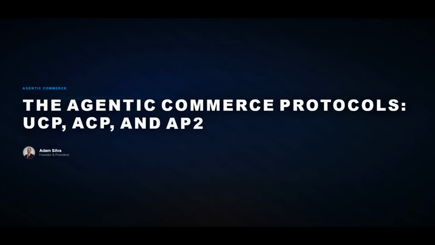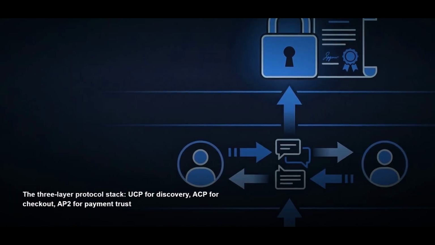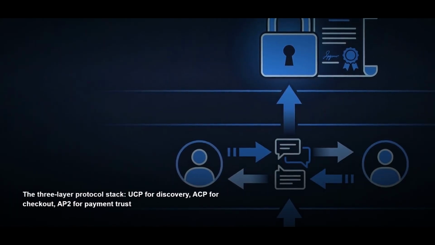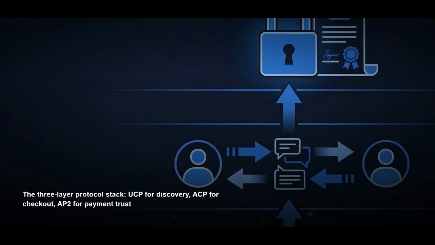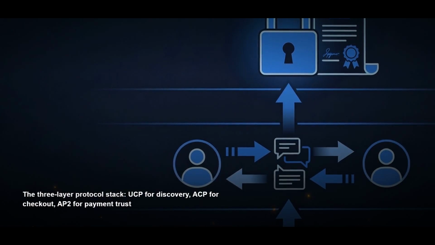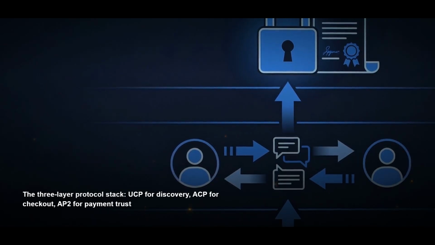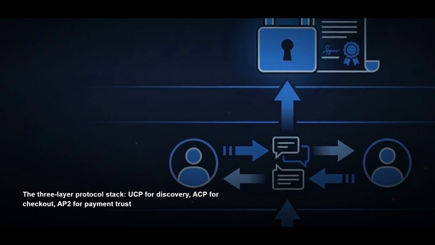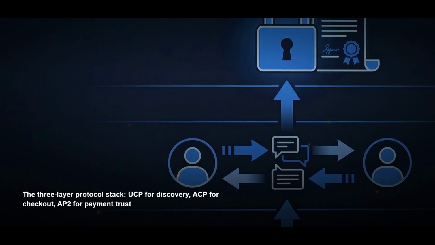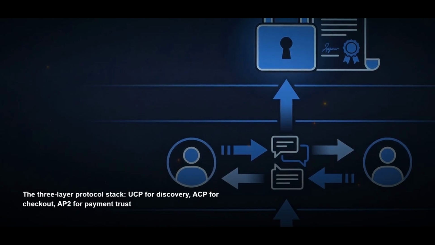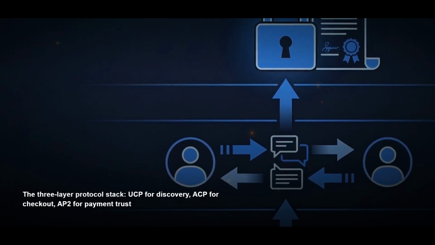Every major commerce platform is quietly rebuilding its infrastructure for a world where AI agents, not humans, initiate the majority of product discovery. Salesforce data from Cyber Week 2025 showed AI agents influenced $67 billion in global orders, 20% of all transactions. That number will look modest within 2 years. The protocols governing this shift already exist. Most businesses have not heard of them yet.